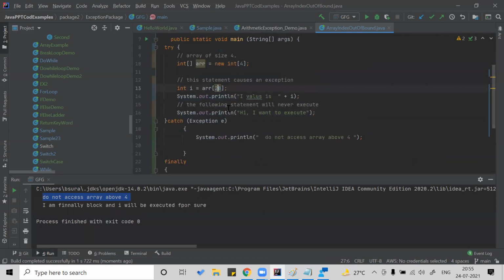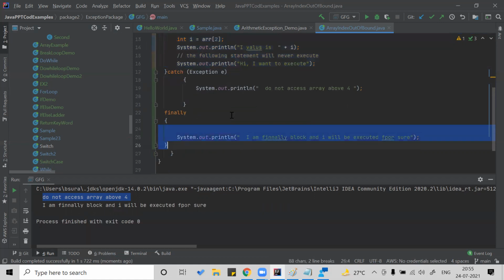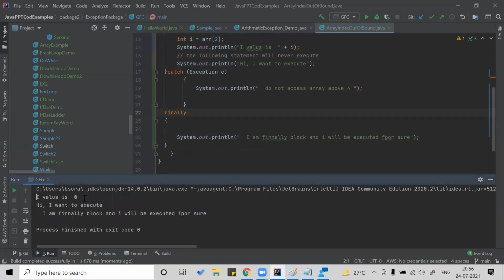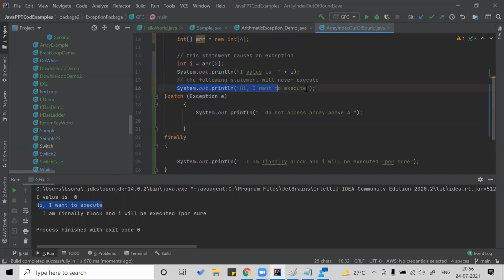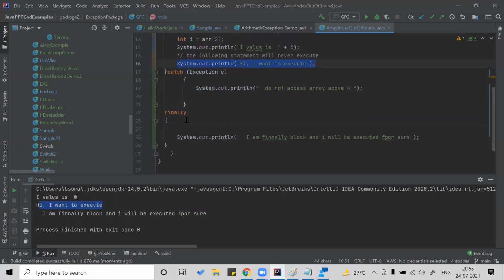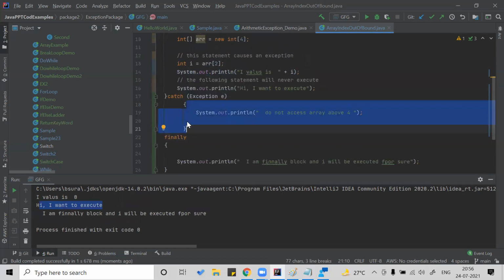Even if your code is going well and catch is not executed, catch will only be executed if an exception is raised. So if the flow of your project is going well, finally will still be executed. Let's see, this is a happy case. Yes, value of i is 0. I want to execute. There are no more lines, but catch is not executed. Why is catch not executed?